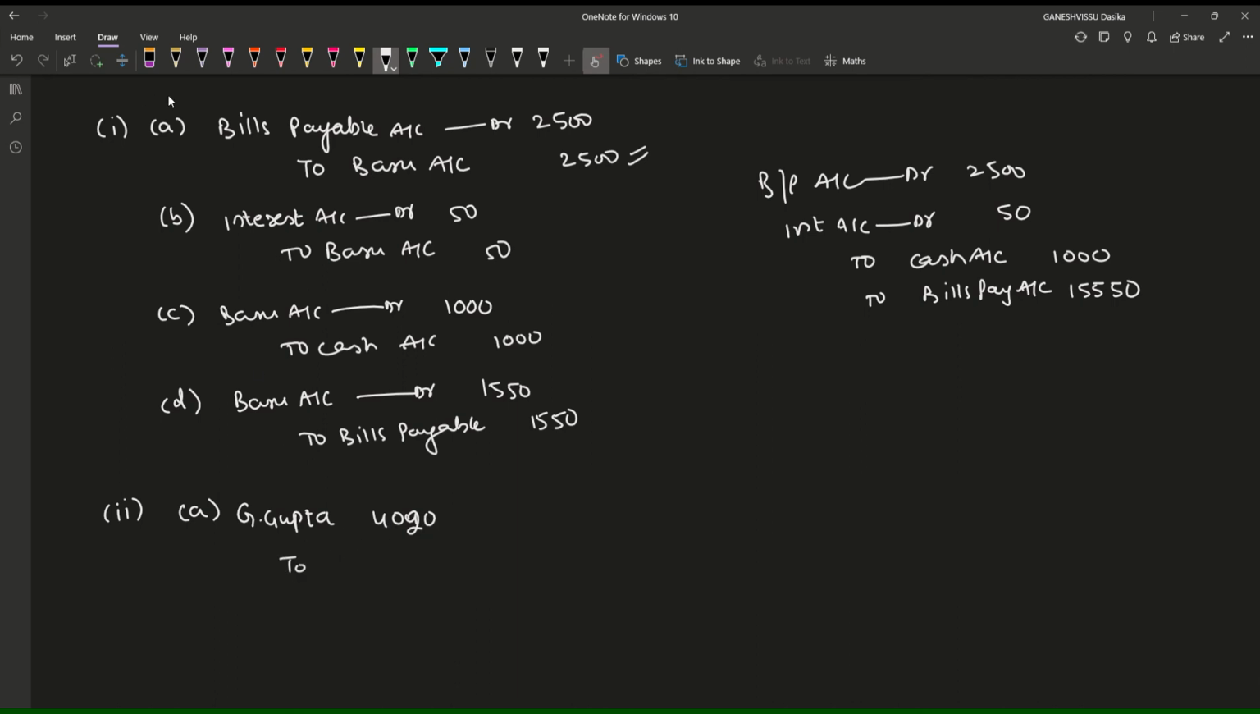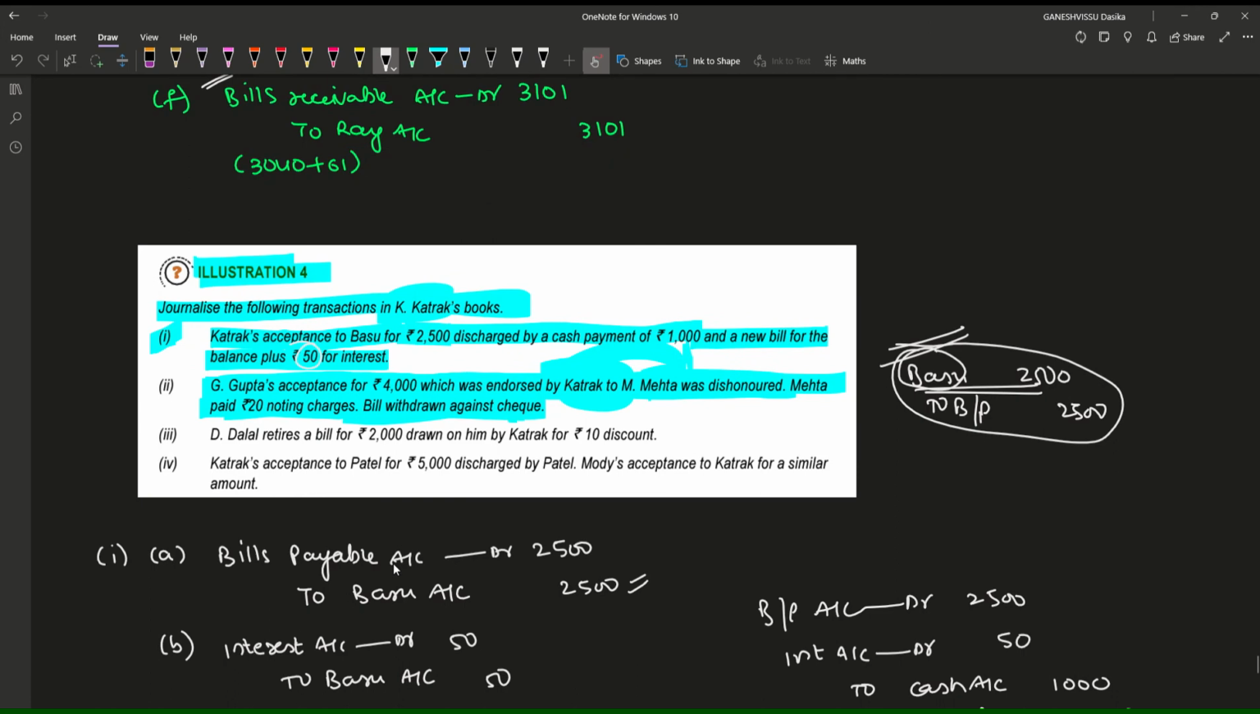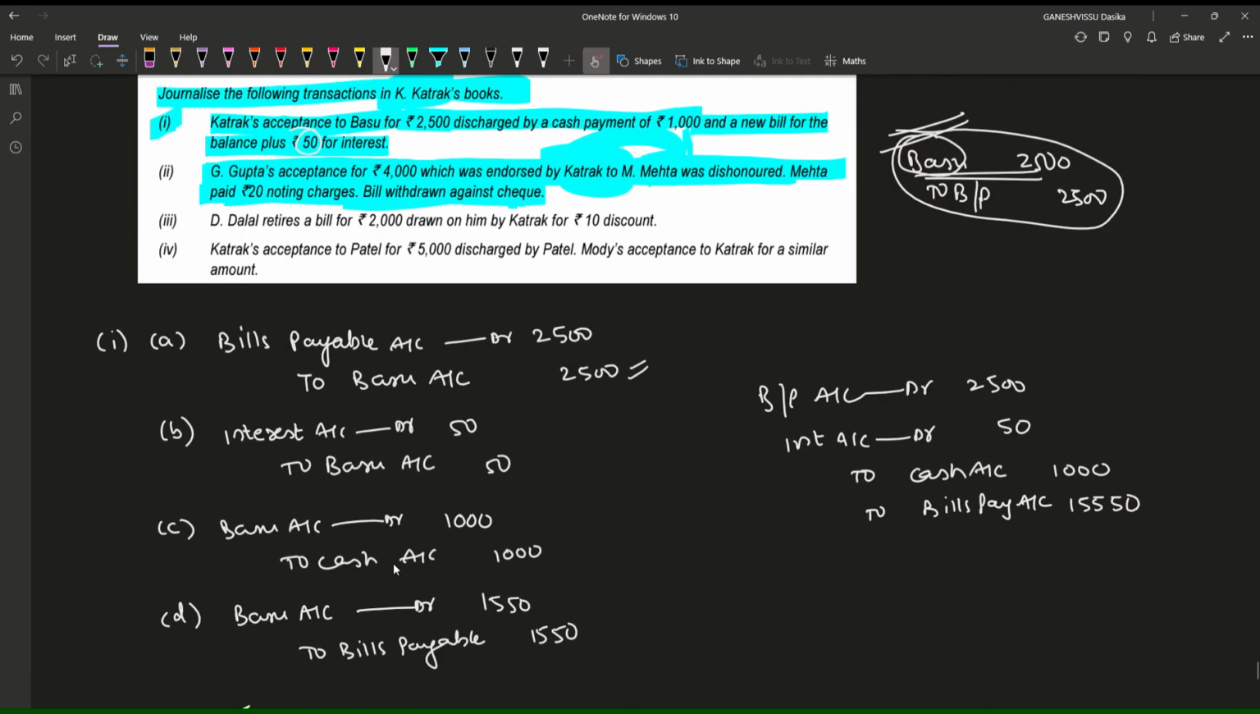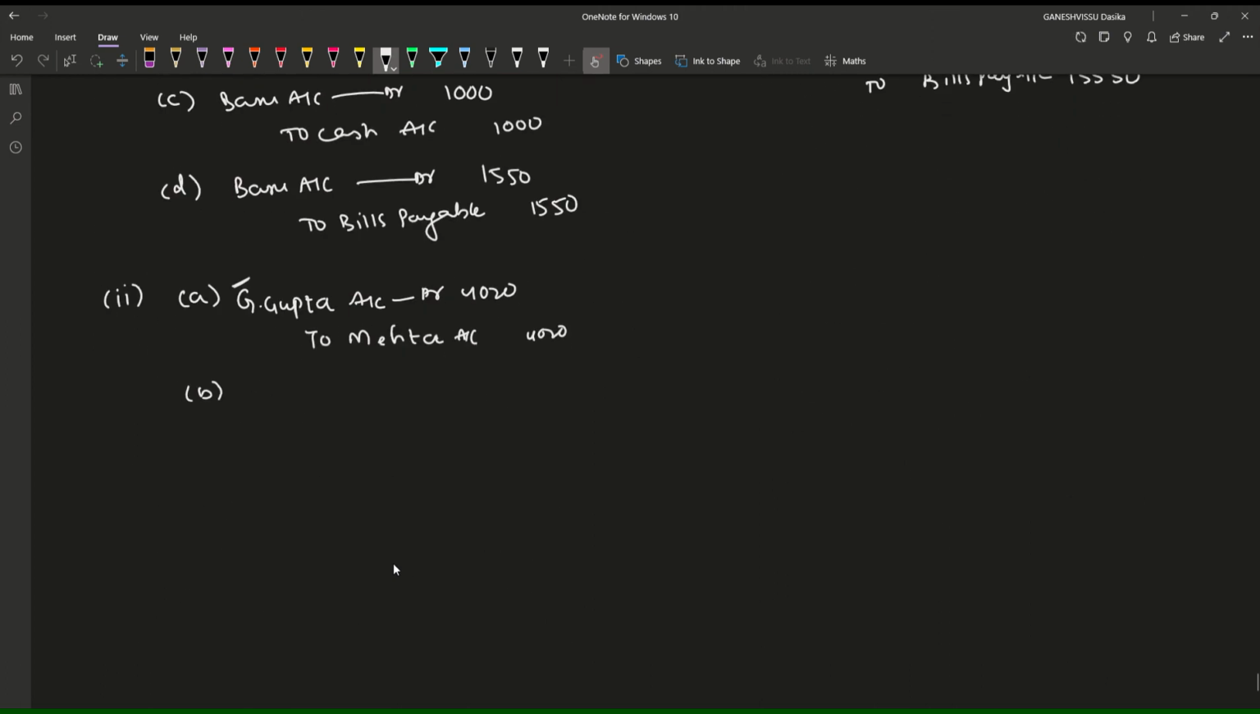G. Gupta account debtor to M. Mehta account, 4,020. This is the first entry, because he has to make Gupta a debtor and Mehta a creditor. Now what happened? The bill has been dishonored, so over which we have written this entry. Mehta has paid rupees 20 noting charges. Okay, the bill has been withdrawn against cheque. Okay, no problem.